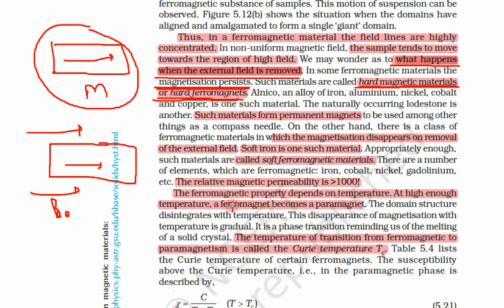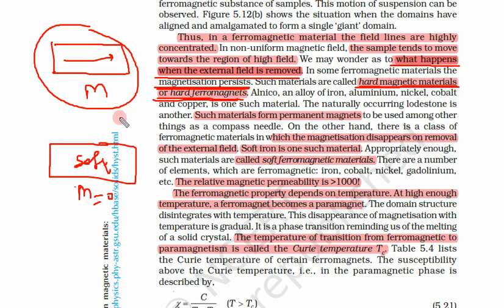Now another case is that again these materials are ferromagnets. We put in an external magnetic field, and again they align in this external magnetic field. Now we remove this external magnetic field. So what will happen? Their internal magnetization also disappears. So there is no magnetization. So these are called soft magnetic materials.